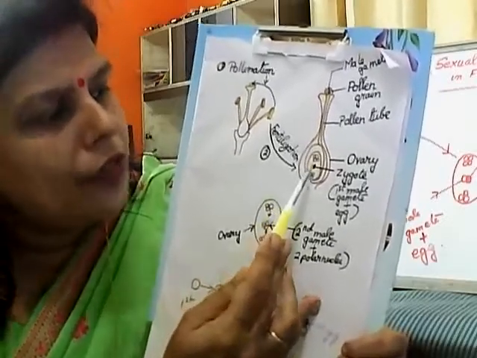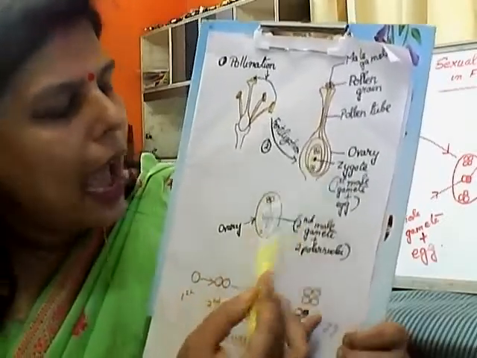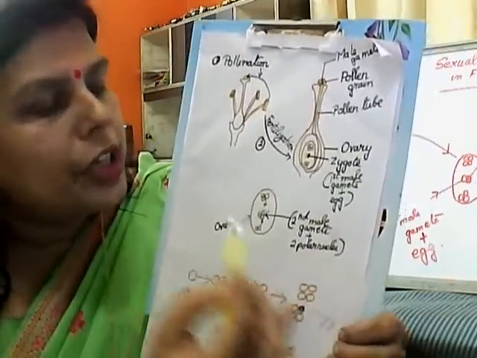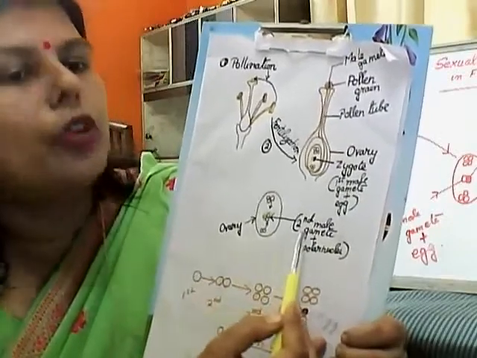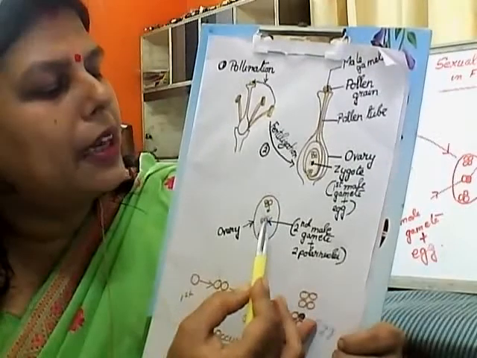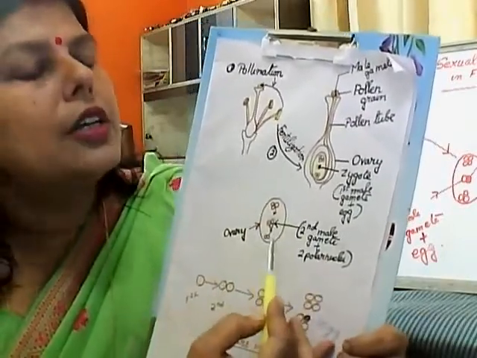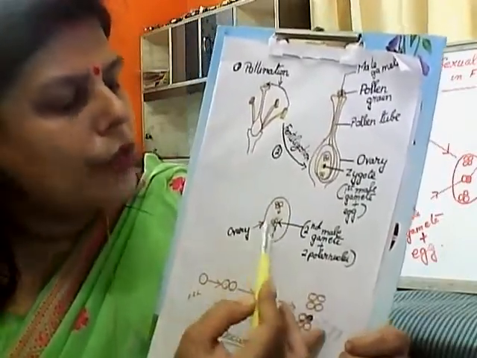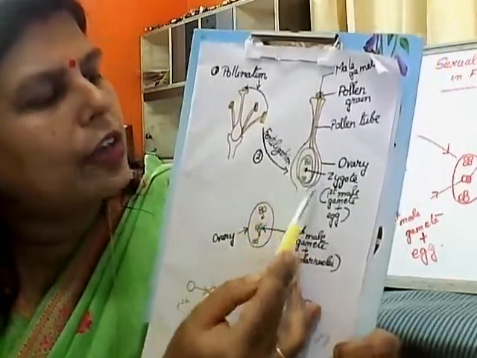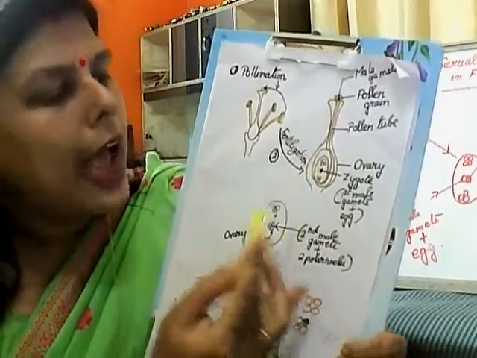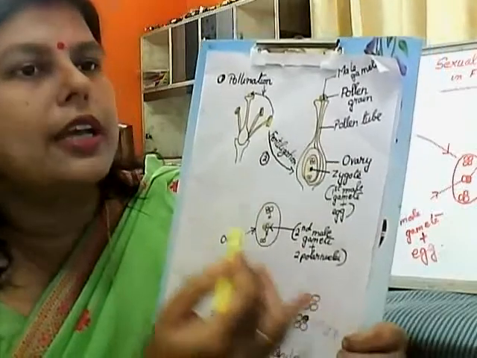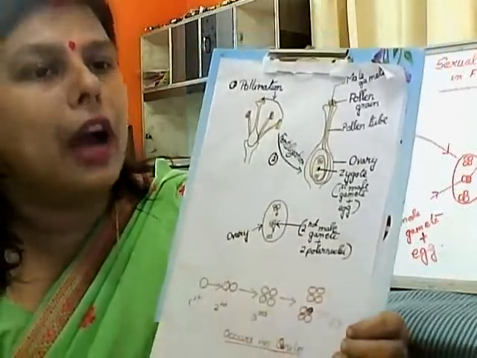From the first fertilization, the zygote is formed, and from the second fertilization, the endosperm tissue is formed, which is the nourishing tissue and provides nutrition to the seeds. In this way, ultimately the seed is formed. Once the seed formation is completed, the ovary also transforms into the fruit, and in this way the whole fertilization process gets completed in flowering plants.